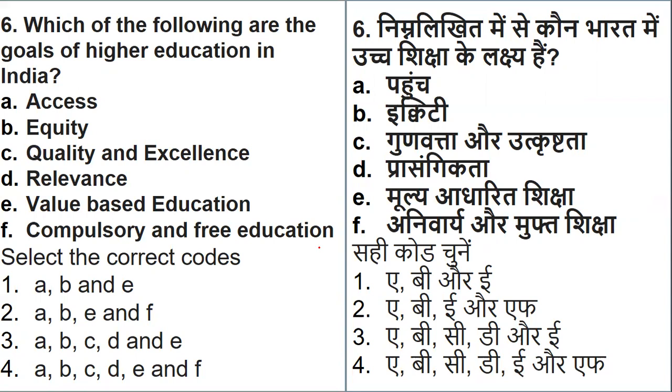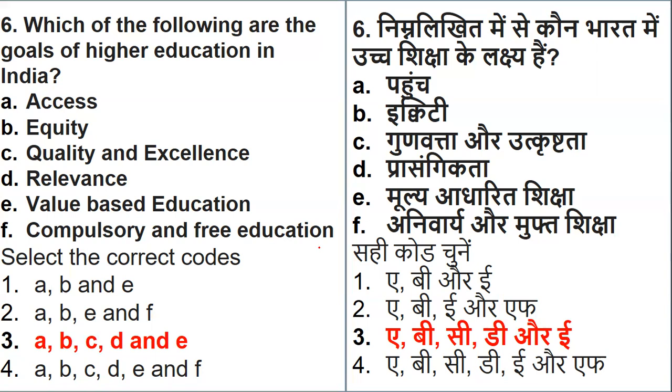Again, you can do this with the help of the elimination method also. You will definitely get the right answer. Option number 3: access, equity, quality, no doubt in that. At the same time, relevance is also important, and value-based education.